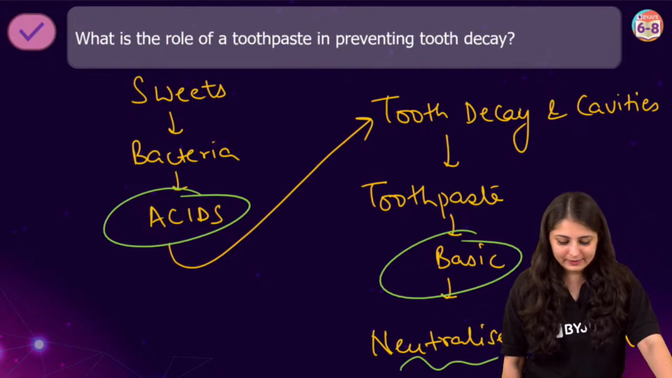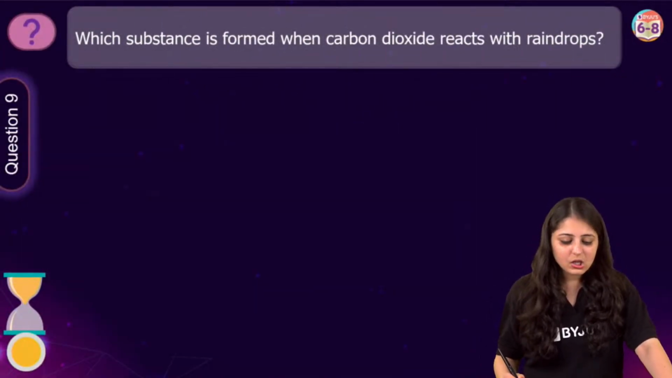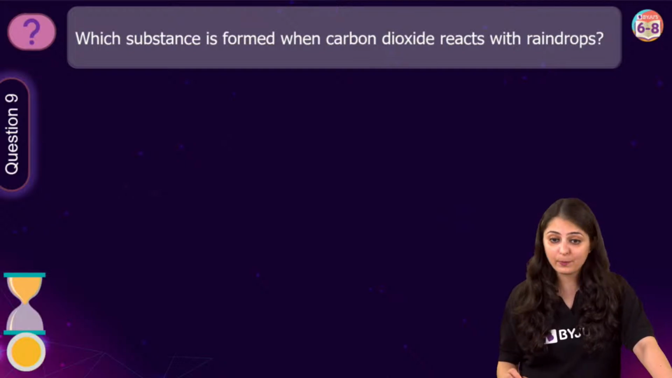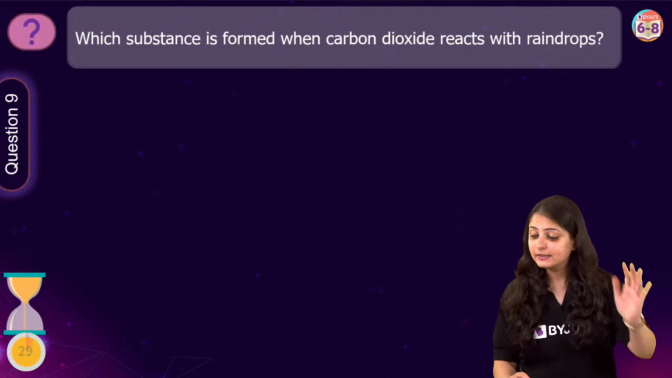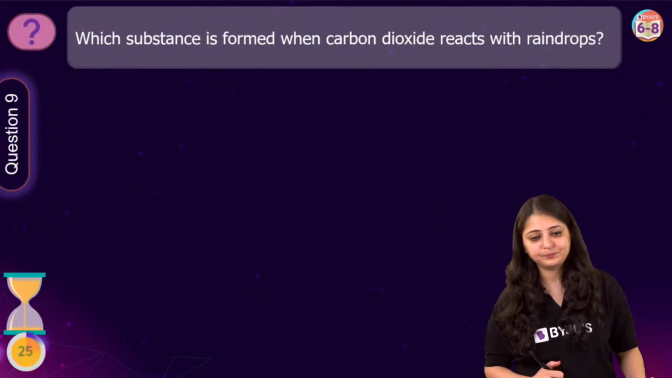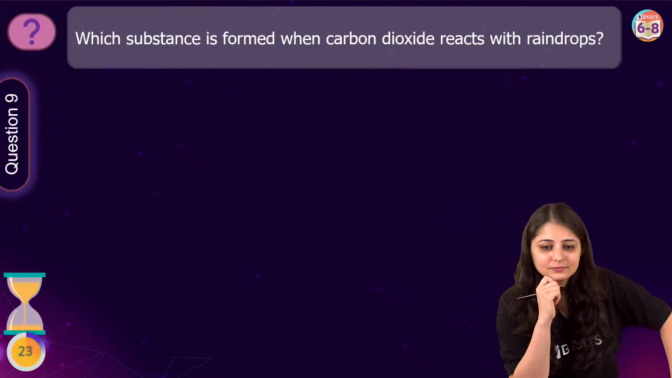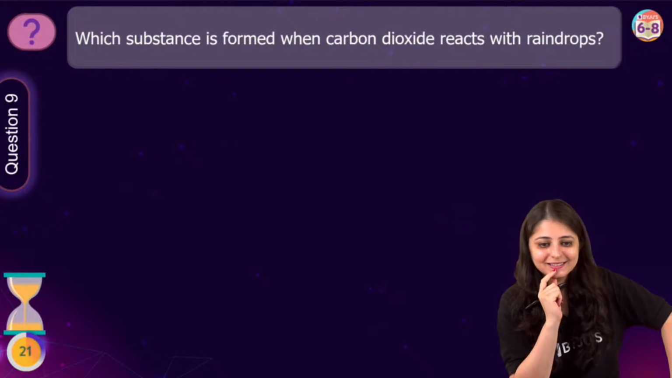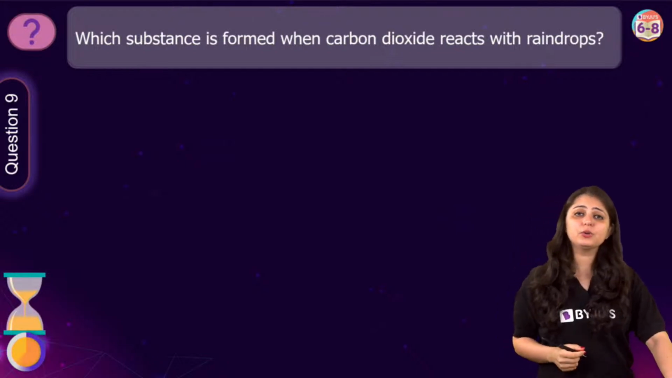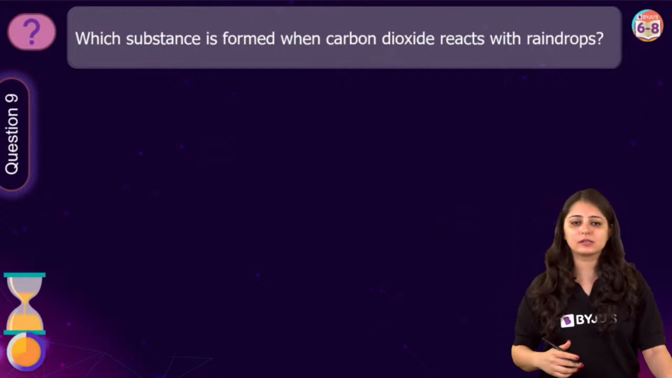Let's see the next question. Which substance is formed when carbon dioxide reacts with raindrops? And your time starts now. So within 30 seconds, I want all of you to figure out the answer. Yes, Rashi, good. Ma'am, do we have to make a flow chart? No, you can answer in sentences also.